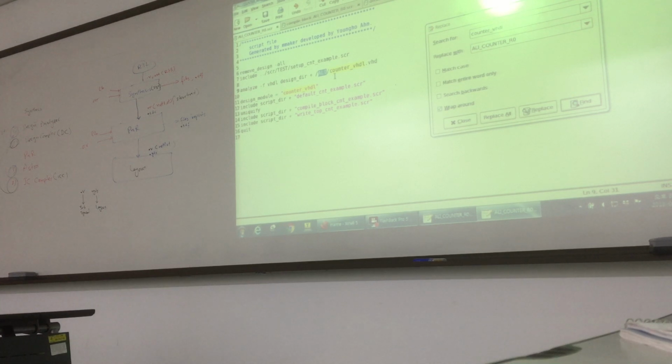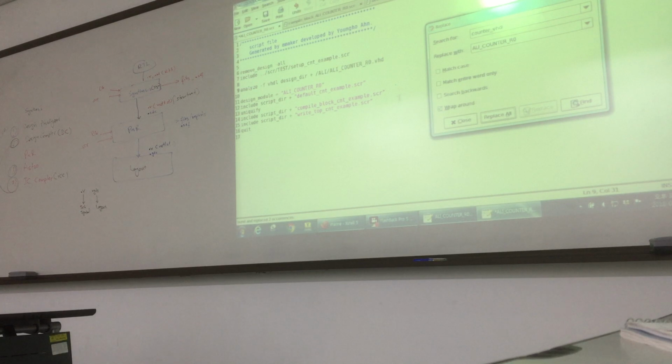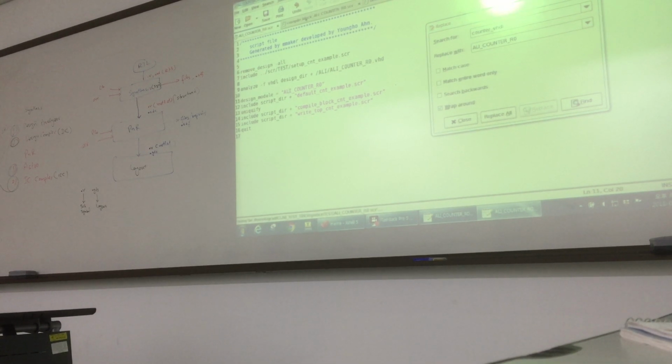If it is in your file, for example, 13 underscore BZ something, you will write your location name. So this is the location of your VHDL or Verilog. Okay. So I will do replace all for this one. And then I will check the next one.